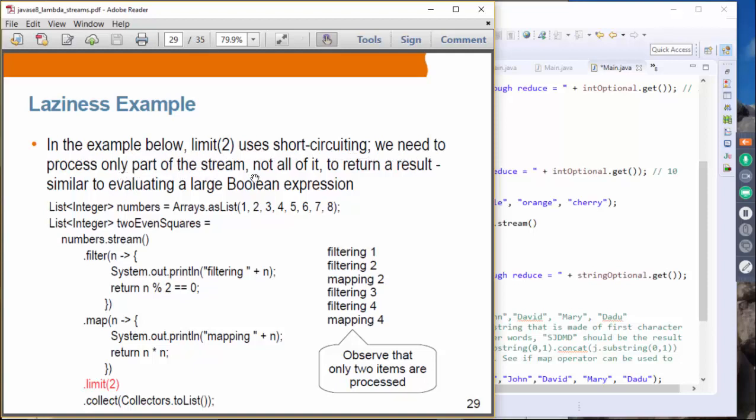We need to process only part of the stream, not all of it, to return a result, similar to evaluating a large Boolean expression. Basically, suppose we got a million numbers here, and we say limit 2. In that case, the stream will look at only the things that are needed to satisfy the number of items returned, in this case 2. That is the reason why laziness is in fact useful, because it will look at all these intermediate operations and perform some kind of optimization. In this case, it will figure out that it needs to have just 2 as a result.